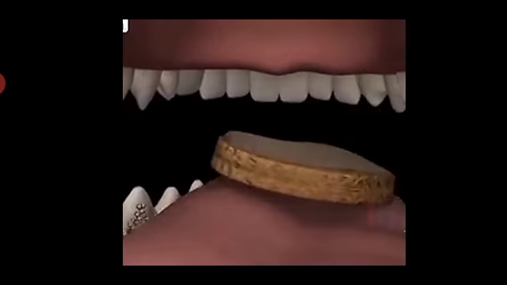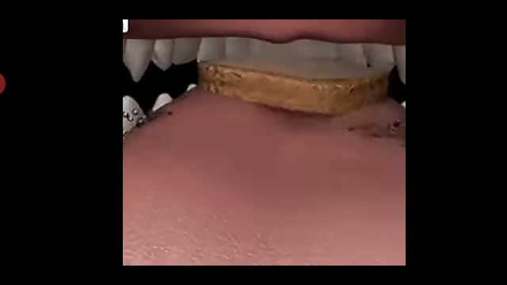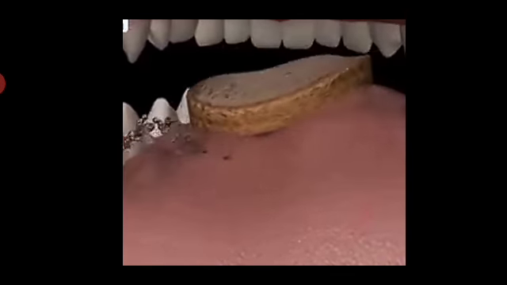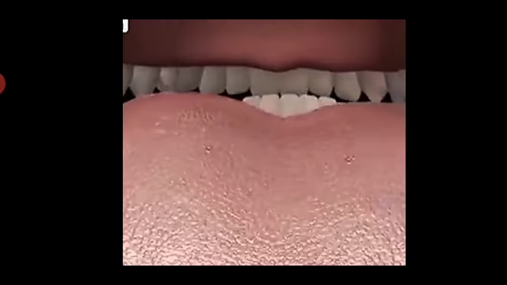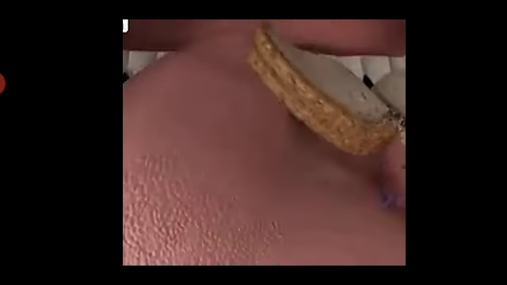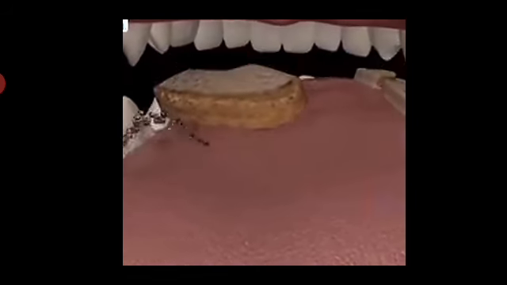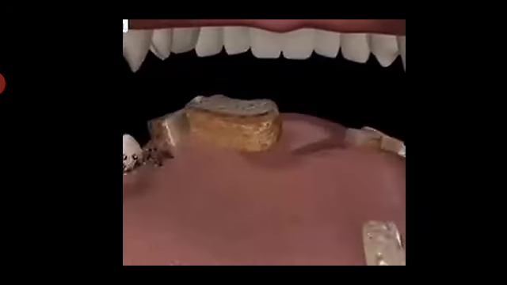We eat the food as a whole with the help of the mouth. Once it enters the mouth, that is the buccal cavity. The components of the buccal cavity are teeth, tongue, and salivary gland. You can see over here, the teeth are chewing the food. They are breaking the food into smaller and smaller particles.